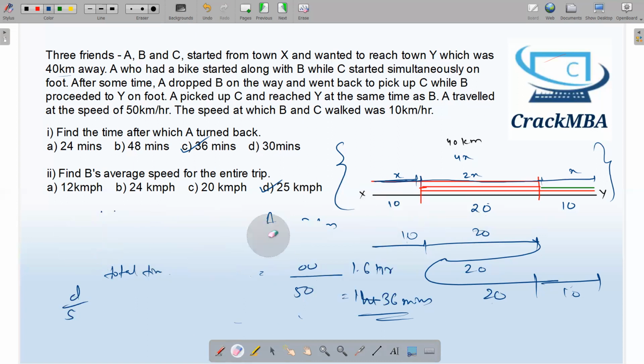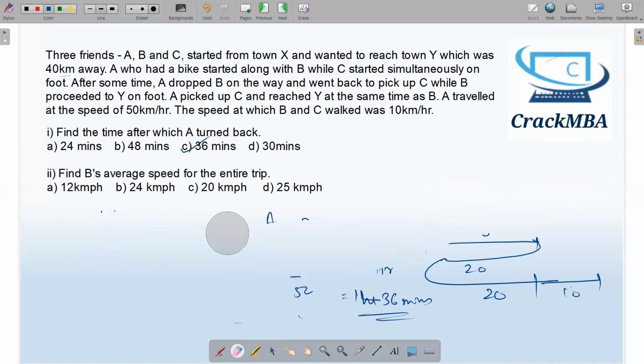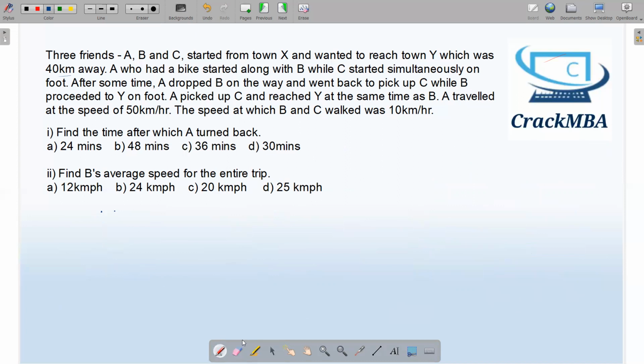Let me make this much clearer by changing the data. Leave this question for now. It's over, I'm just changing the data. Let me take it as 70 kilometers per hour, and over here 20 kilometers per hour. Let's break this down. This is in the ratio of 7 is to 2, 7x and 2x. The person who is walking will travel 2x kilometers first. And the person who is on the bike will travel 7x kilometers. Of that 7x, he will travel first this 2x kilometers, and the remaining 5x kilometers will be divided into two parts,